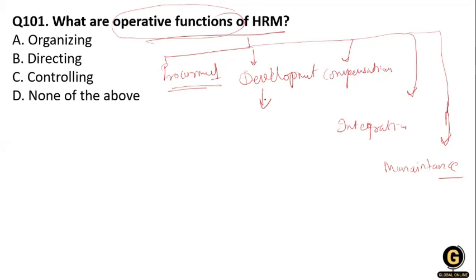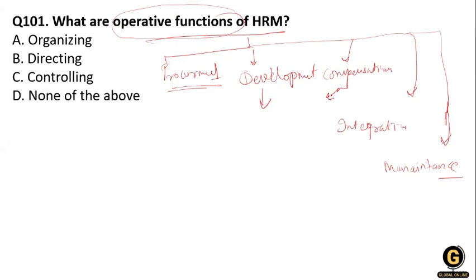So here they are thinking about the overall development of the company. Compensation includes job evaluation, wages and salary administration, bonus and incentives, and payroll. So this comes under the section of compensation.